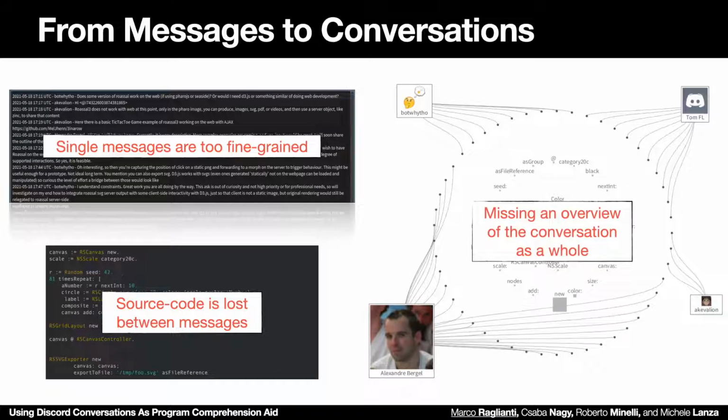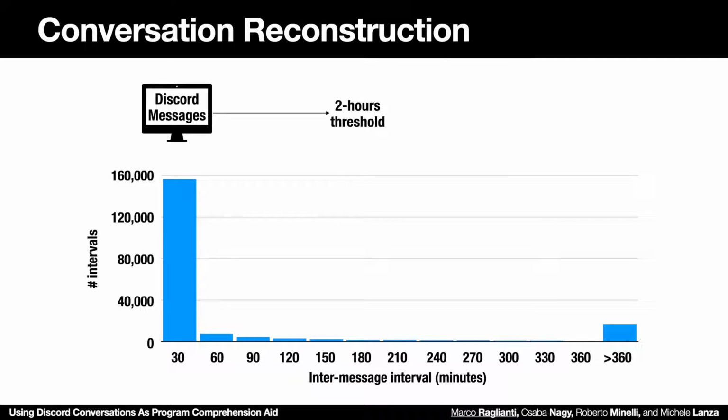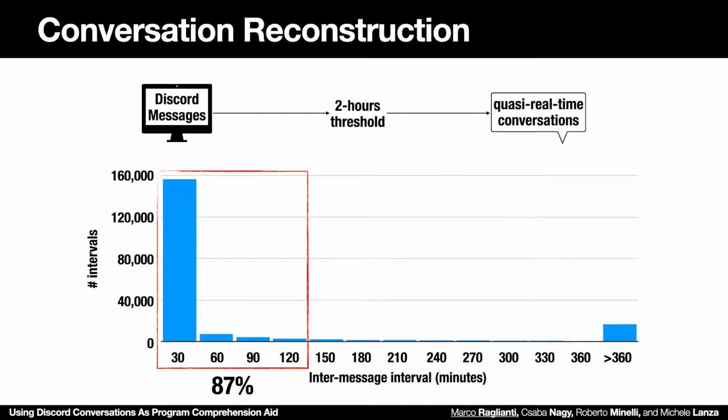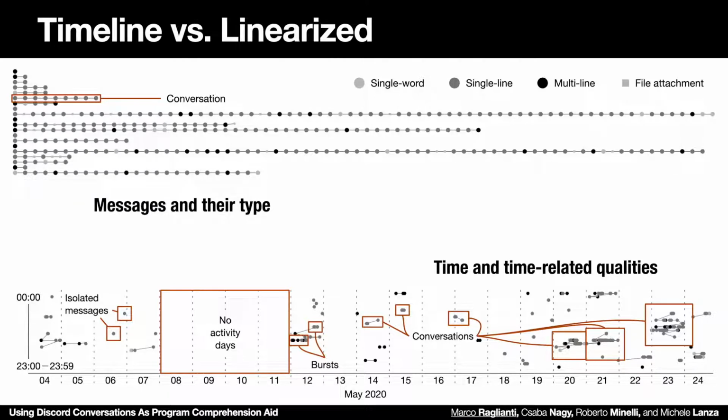In order to promote conversations to first-class citizens, we propose to reconstruct conversations starting from Discord messages and applying a 2-hour threshold. With this threshold, we retain 87% of inter-message time intervals. In the end, we obtain what we call quasi-real-time conversations. Conversations thus obtained can be visualized in many different ways. We can focus on messages and their types, or on time and time-related qualities.